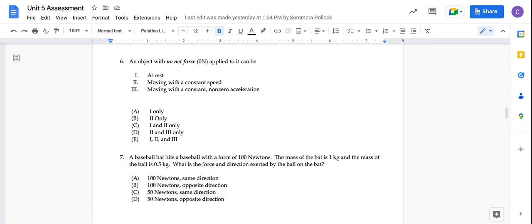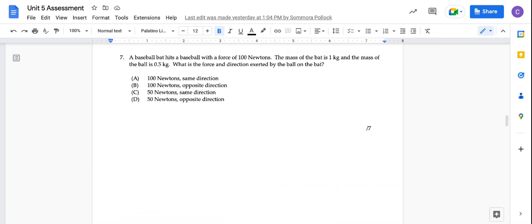6. An object with no net force, 0 N, applied to it can be: 1. At rest. 2. Moving with constant speed. 3. Moving with constant non-zero acceleration. A. 1 only. B. 2 only. C. 1 and 2 only. D. 2 and 3 only. E. 1, 2, and 3.